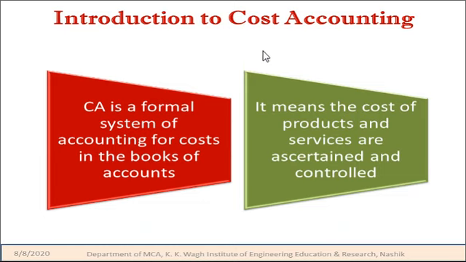So what is exactly cost accounting in general terms? Cost accounting is a formal process of accounting for cost in the books of account. Cost related things come in an accounting book, and that is called cost accounting. It means the cost of the product or the service is ascertained and controlled. That is called cost accounting.